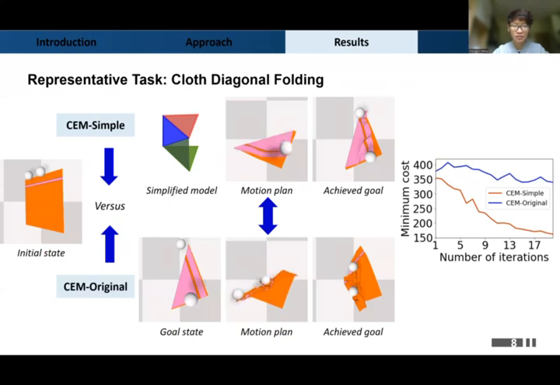Finally, to demonstrate the effectiveness of our proposed method, we conducted a set of comparative experiments on 4 tasks. Due to limited space, only the results of cloth diagonal folding are shown. As we can see from the same initial state, CEM simple, which is based on the simplified action space, can successfully achieve the task, while CEM original cannot find a feasible plan with the same number of simulation steps.